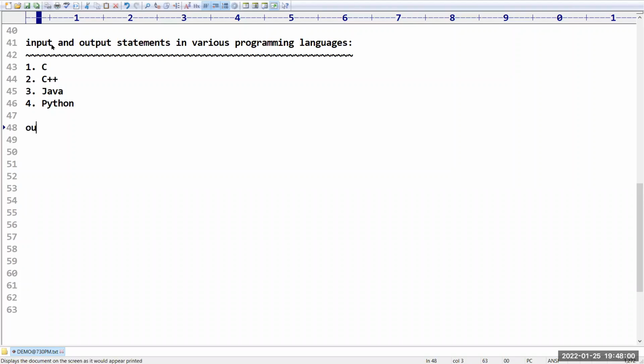If we take output statements first, what output statements are there in various programming languages?